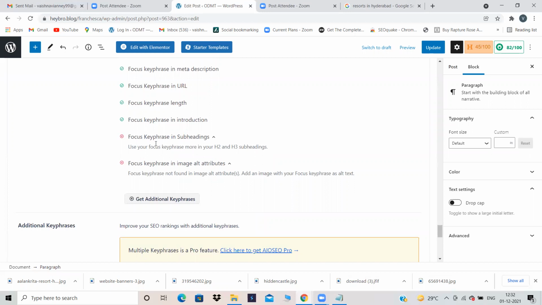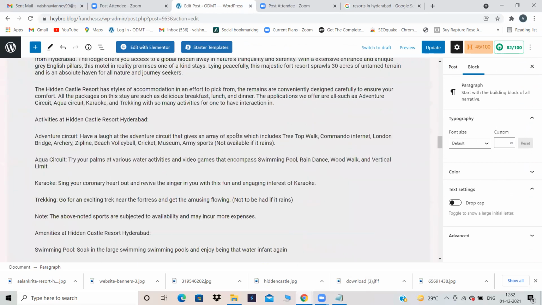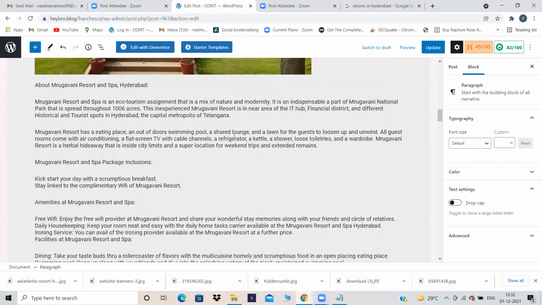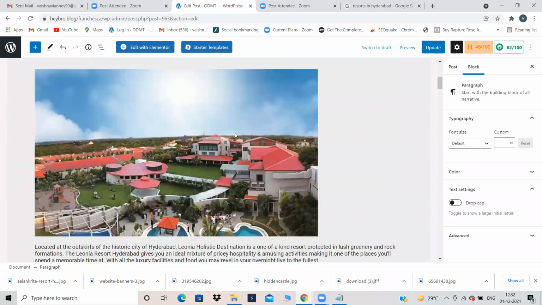Focus key phrase in the subheading. So I didn't add my focus key phrase in my subheadings. What are my subheadings? That means H2 is my heading, and under H2, under H3 and all, I have to add my focus key phrase. So what I'll be doing is,